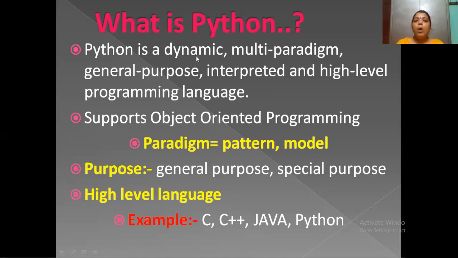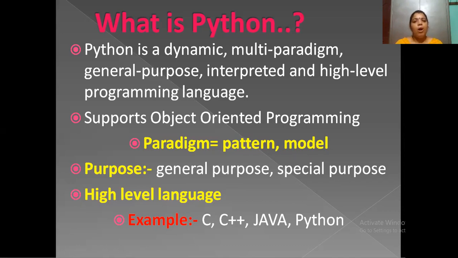So Python, we can call it a high level language. Why we call it a high level language is because Python is a portable language. Why we call it portable is because irrespective of the platforms, the Python code runs.